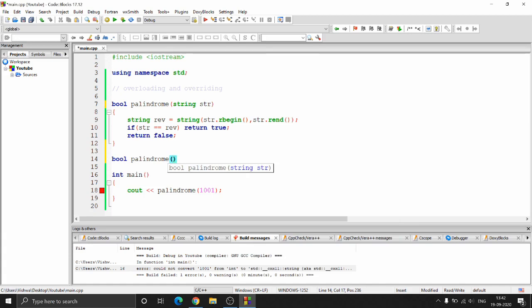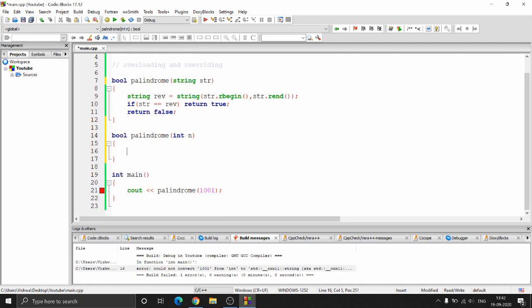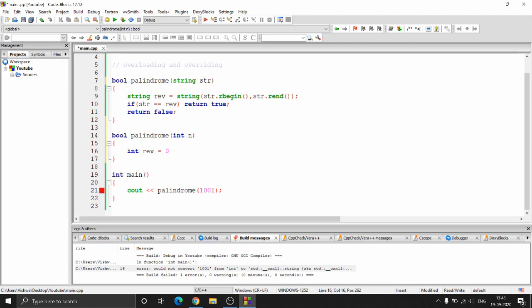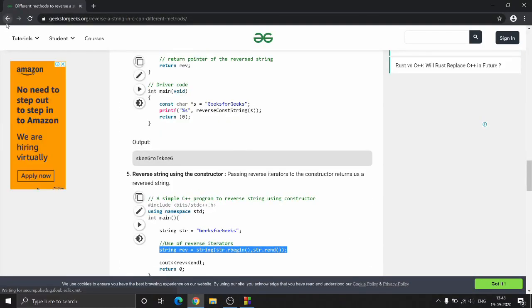So notice that the signature is same, the return type and the name of the function is same, but here I'm just going to say int n. All right, so here I'm keeping the integer, and to find the reverse of an integer you have a small logic. So I'm not going to go through the logic. Basically what you do is, very well we can just copy and paste that logic from here since we're not discussing palindrome.